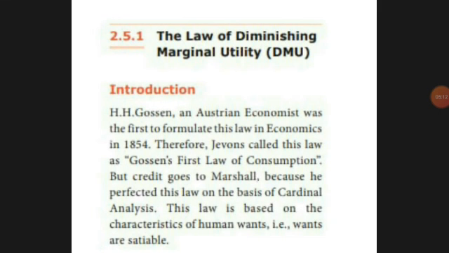According to Marshall, if we eat more and more, our wants will diminish. If I eat apples, the first time I'll eat 5 apples, second time 4 apples, third time 3 apples. Fourth time, my stomach is full. Fifth time if someone comes and gives me one, I say I don't need it, I dislike it. That's what our wants are diminishing, the law of diminishing marginal utility.